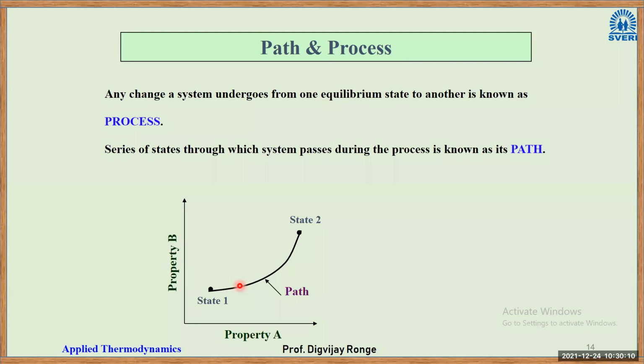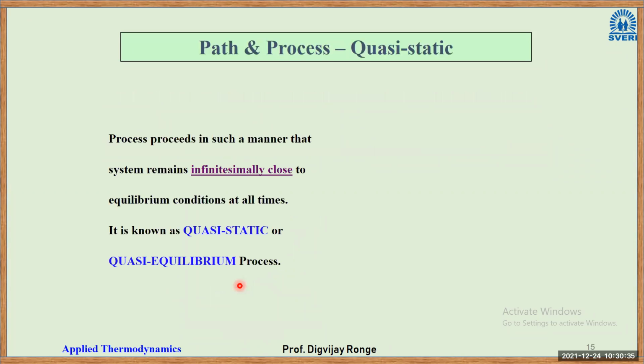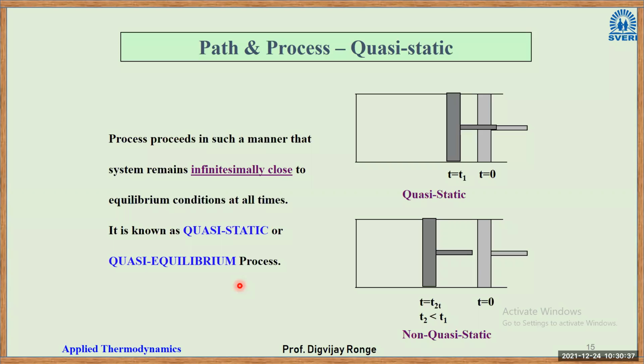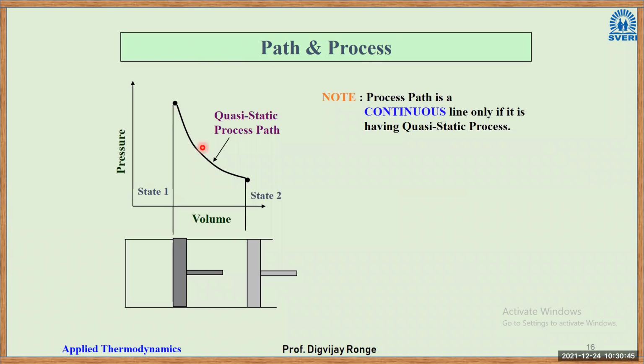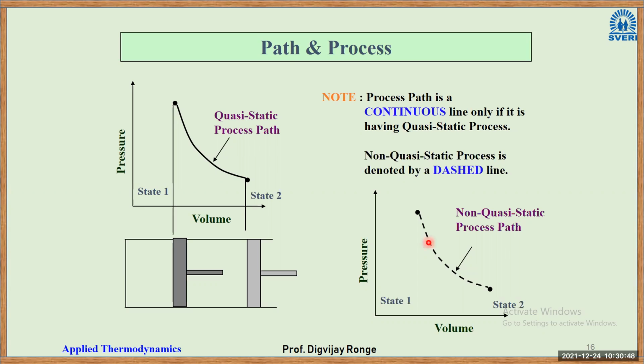Okay. Now, what is a quasi-static process? Quasi-static processes are very slow. It appears as if they are under equilibrium, but they are continuously changing. Because of their low speed, we feel that they are under equilibrium, but they are constantly changing. Non-quasi-static processes are fast, and we can easily see the changes happening in the system. So a quasi-static process takes very long, while a non-quasi-static process is fast. A quasi-static process is shown by a continuous line, and a non-quasi-static one by a dashed line.